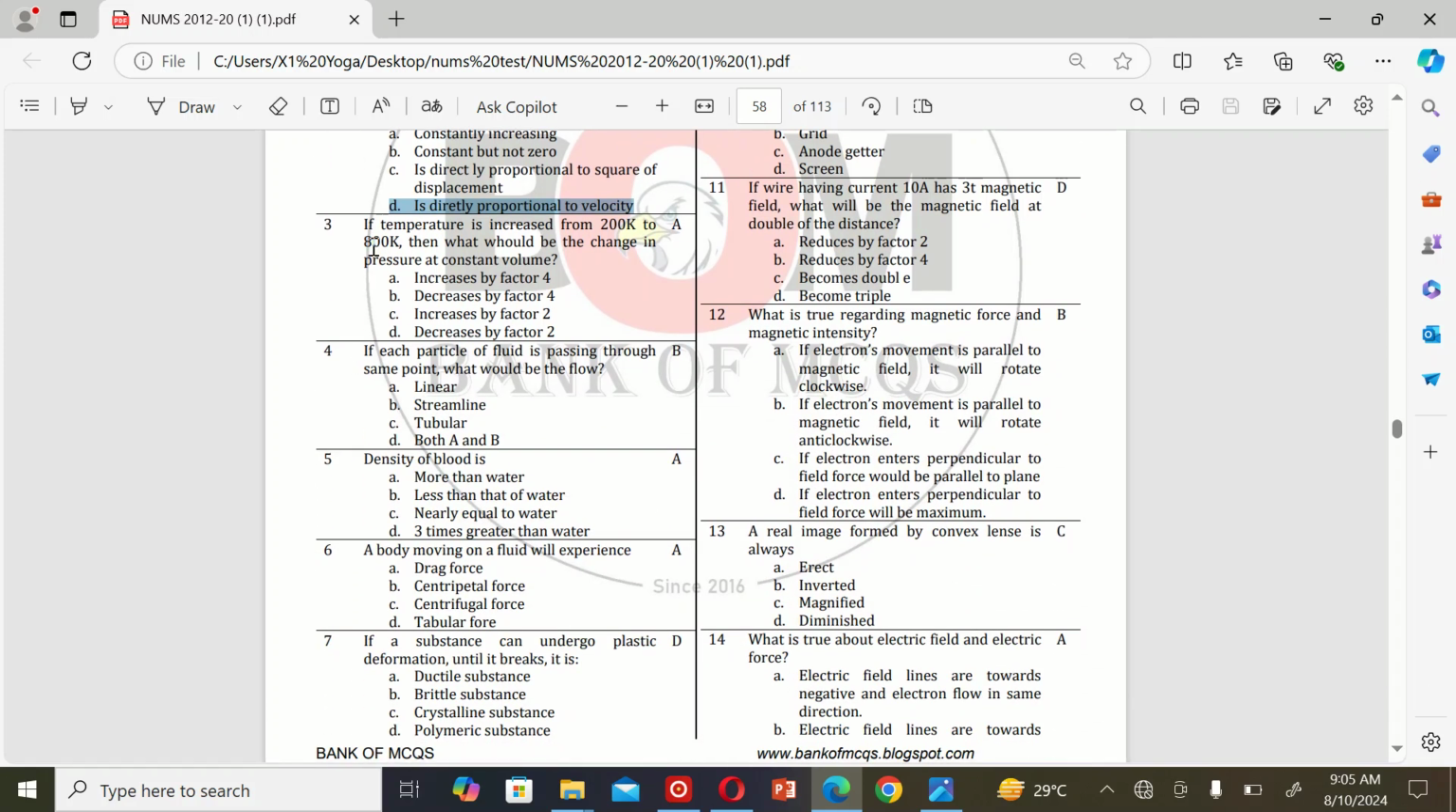The next MCQ is: if temperature is increased from 200 K to 800 Kelvin, then what would be the change in pressure at constant volume? A. Increase by a factor 4. B. Decrease by a factor 4. C. Increase by a factor 2. D. Decrease by a factor 2. So the correct option is A. Increase by a factor 4.